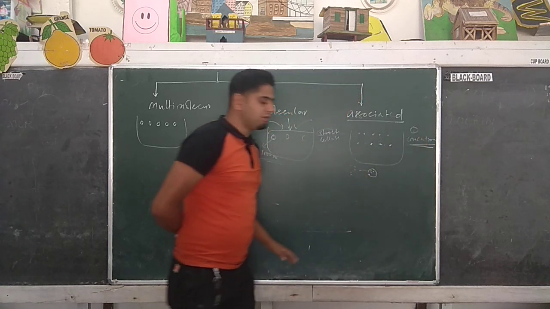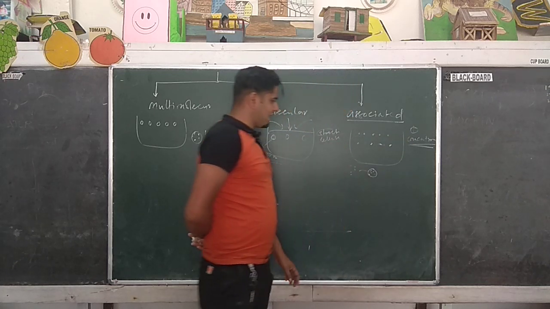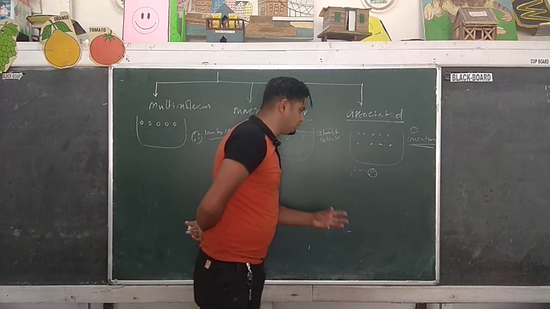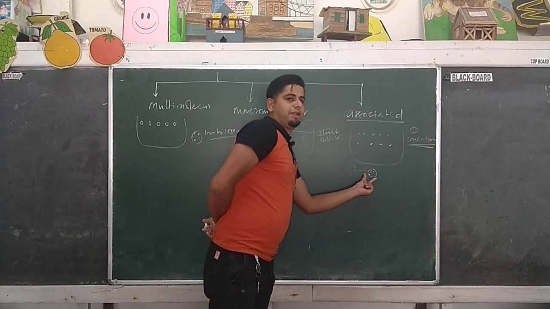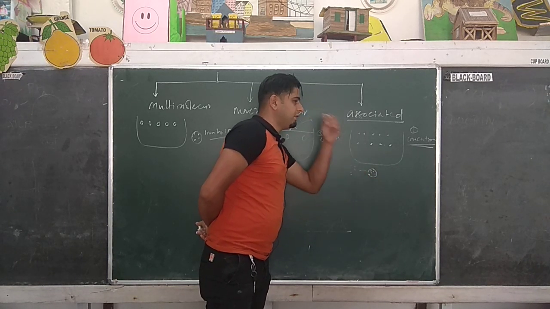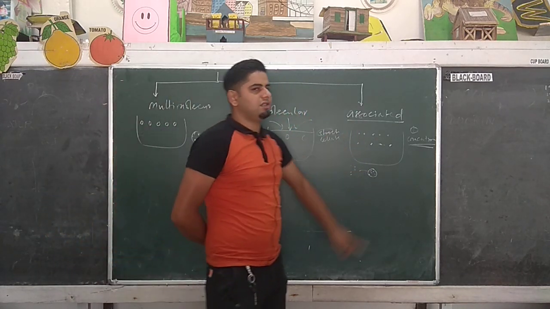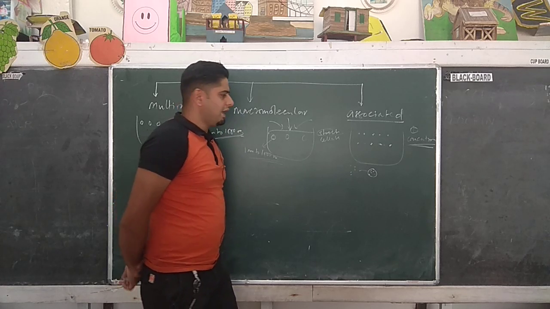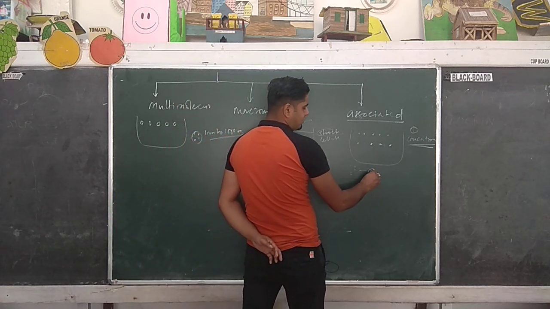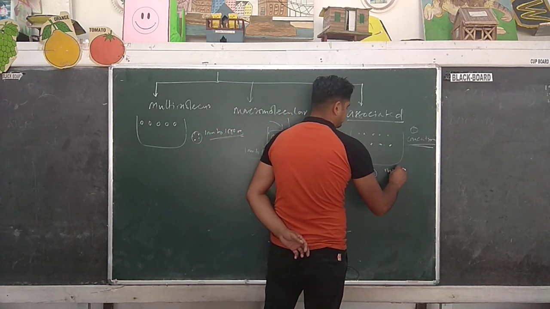At a certain concentration only, the smaller particles can aggregate to form a particle within the colloidal range. Got it? So this type of colloid is called associated colloid. And this type of cluster of molecules is called micelles.